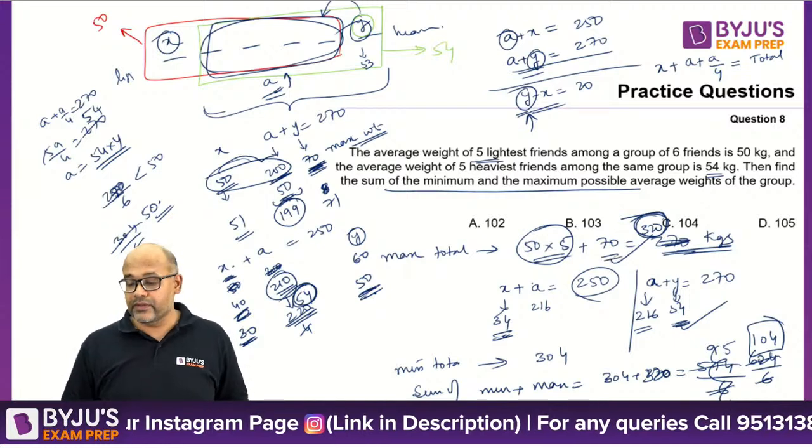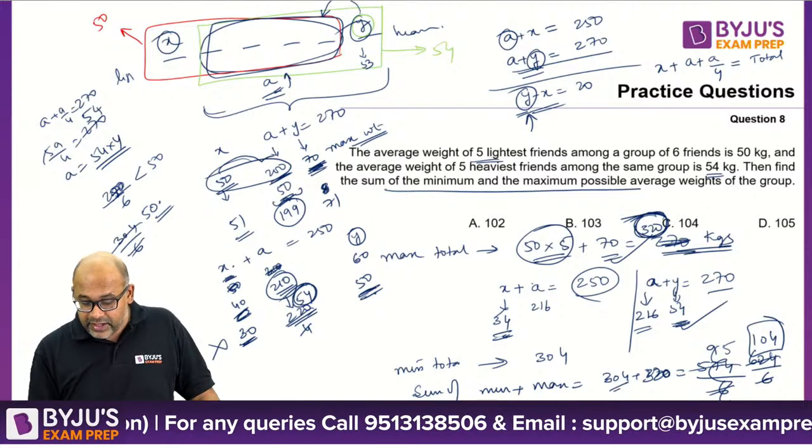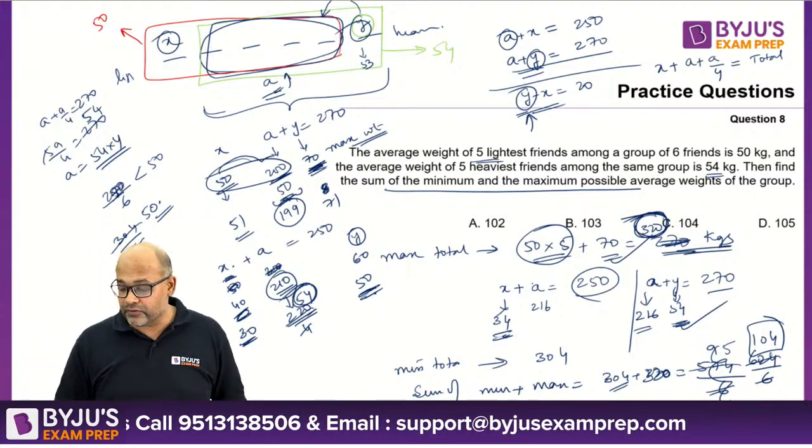250 plus 70 is 320. So 320 is that value. And then you have 304 over here. So the total is 624.